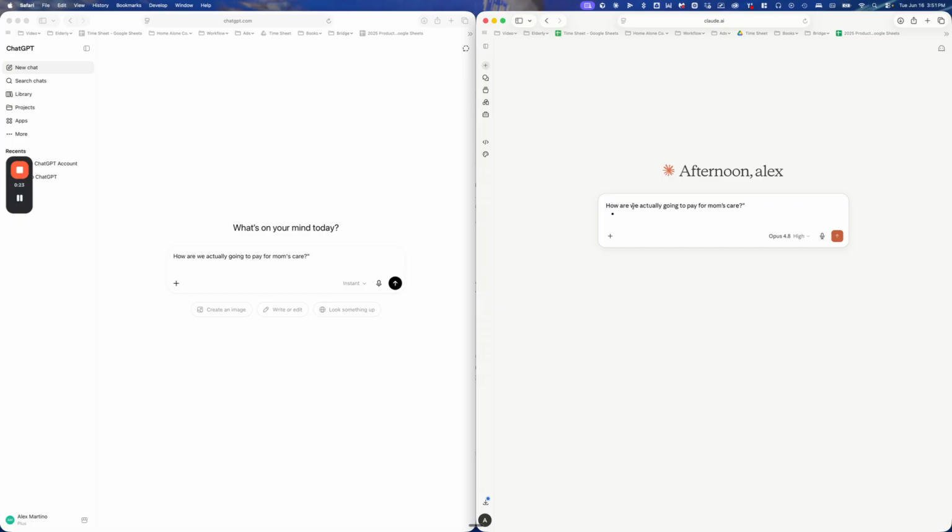We can do the same thing here. They have it in both of them. Really, in something like this, you would probably want to give it more context. Say, my mom's this age, maybe these financial assets, whatever else is pertinent in terms of information. And then you might say, you are an expert estate planner, an expert in that type of thing, and also specify what the AI is particularly good at, because it gives you a better answer.